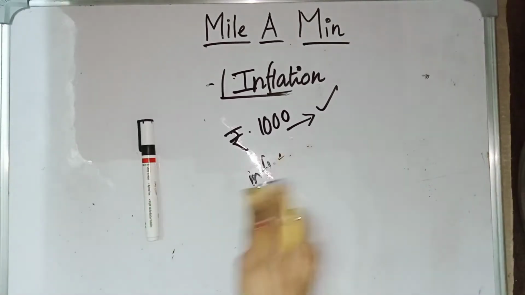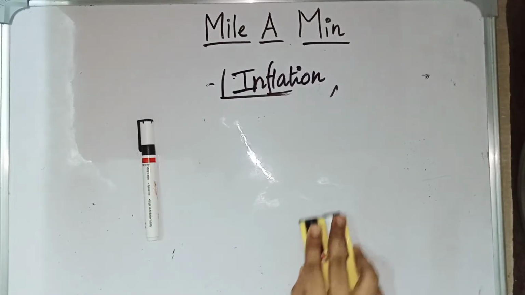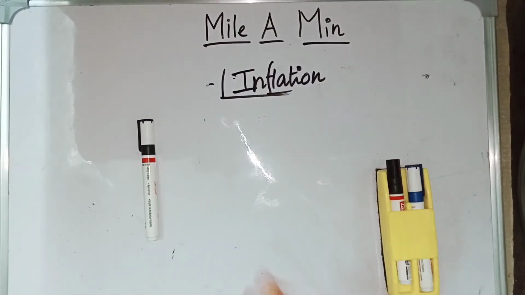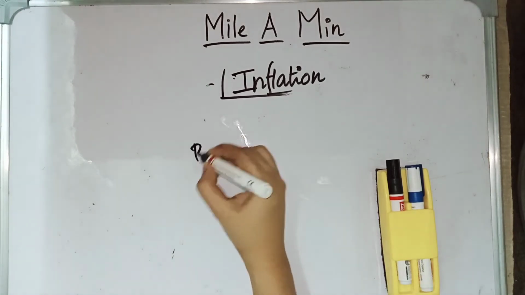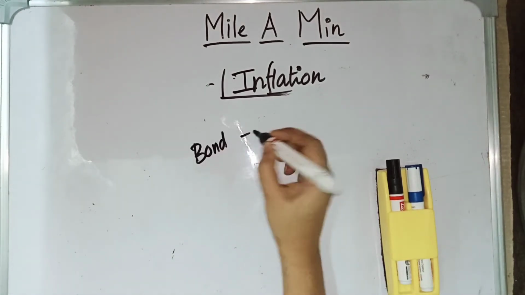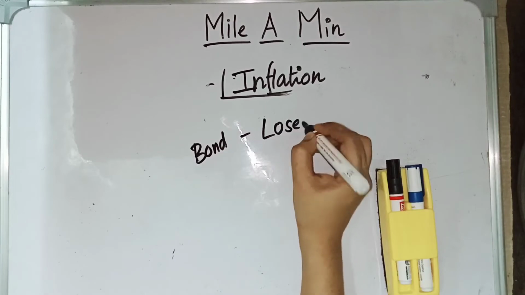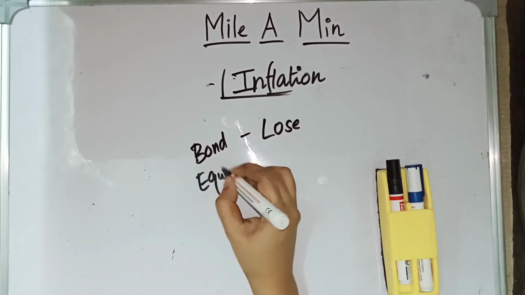Other persons who are benefited by inflation: the producer will be benefited by inflation, whereas the consumer will be affected by inflation. And other persons like bond holders. Bond holders will face loss, whereas equity holders will be gainers.